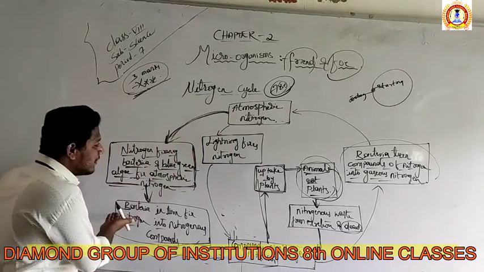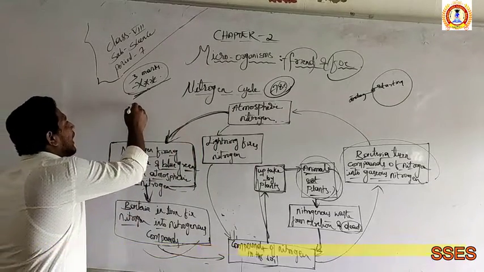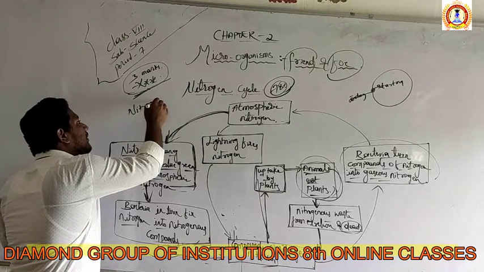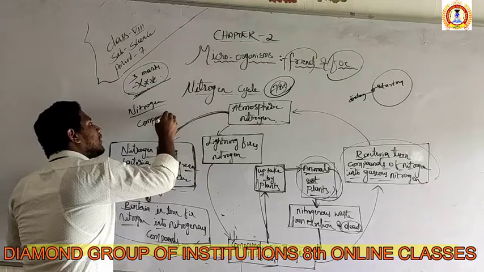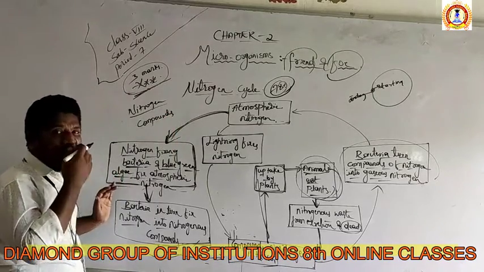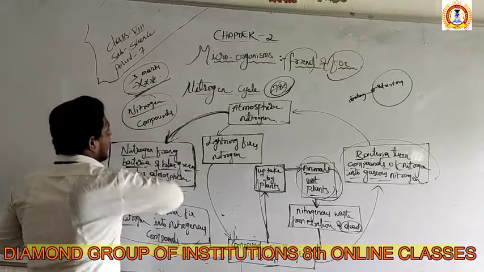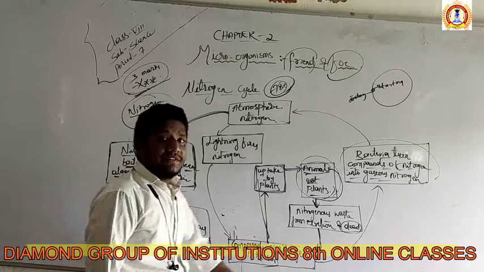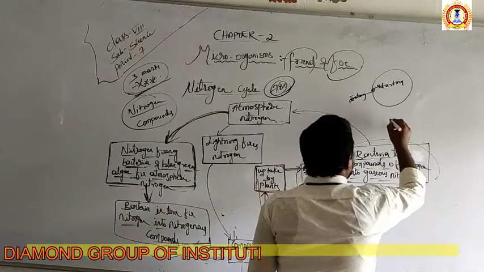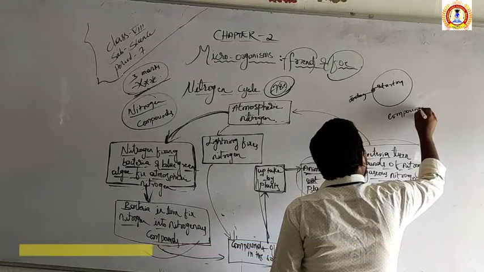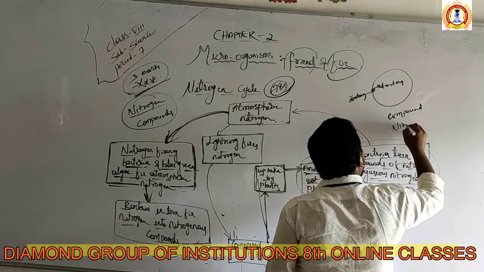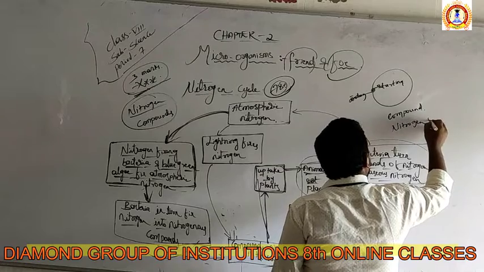Means in this process, nitrogen is converted into nitrogen compounds by bacteria, and here again nitrogen compound is converted into nitrogen gas.